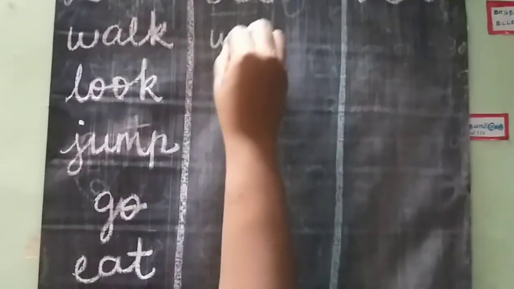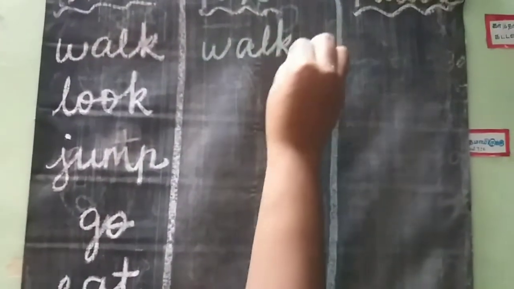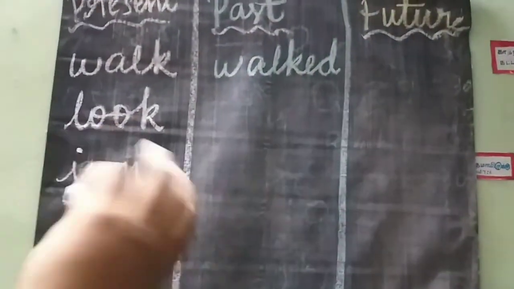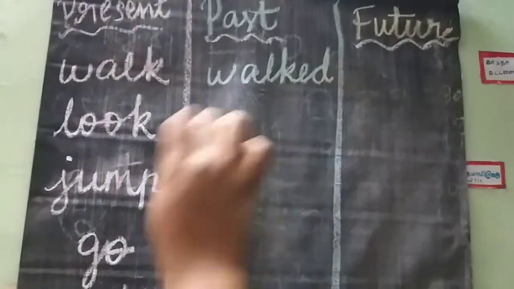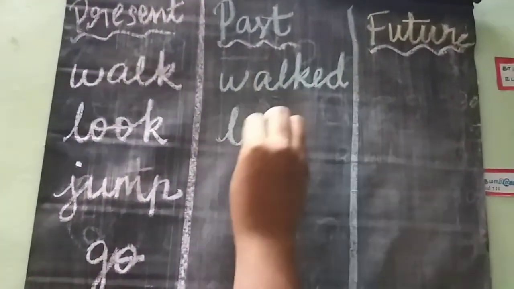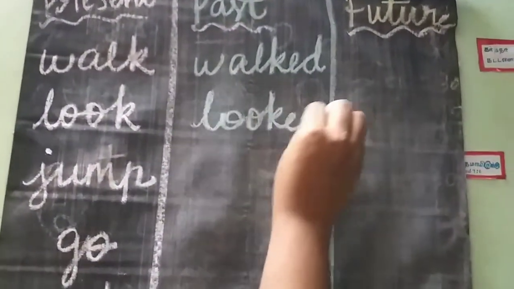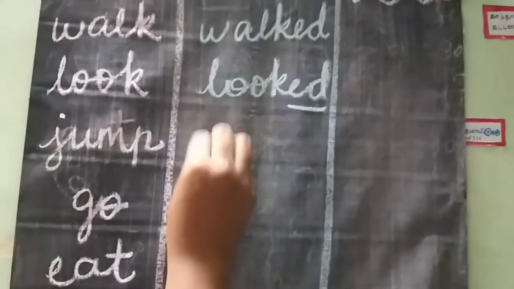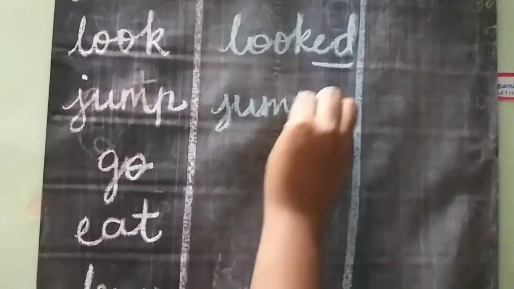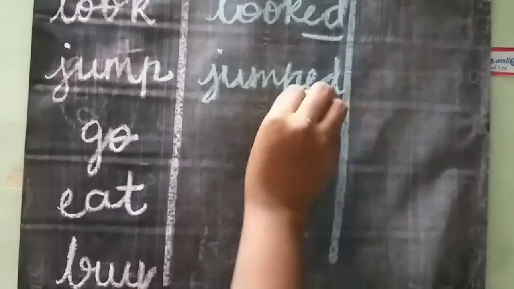So walked. The past tense is just that some verbs only change by adding ed. Looked, just adding only ed. Jumped, just adding only ed.